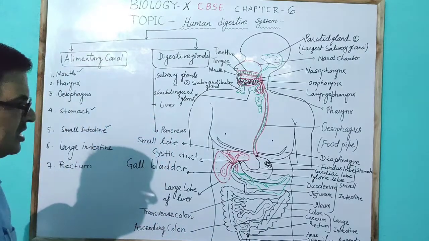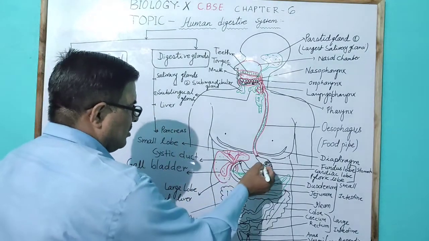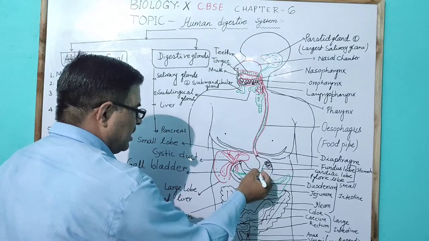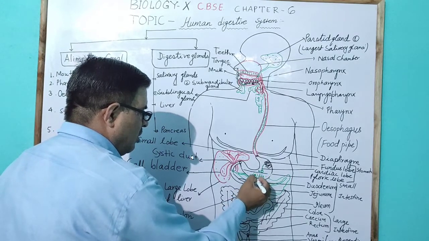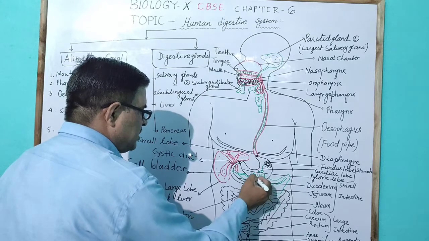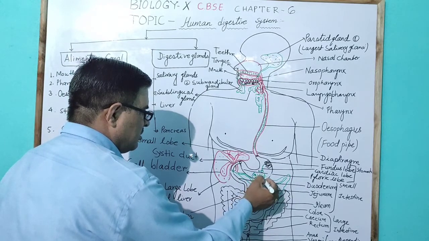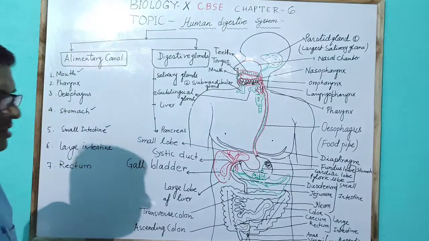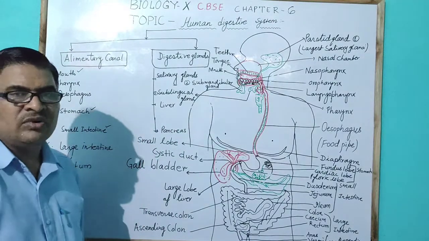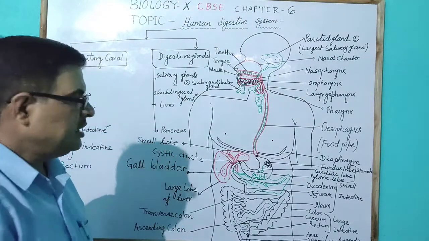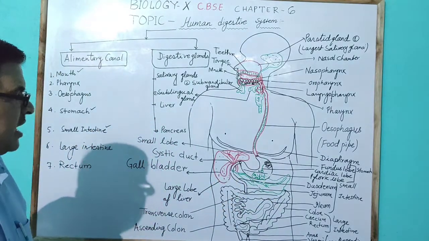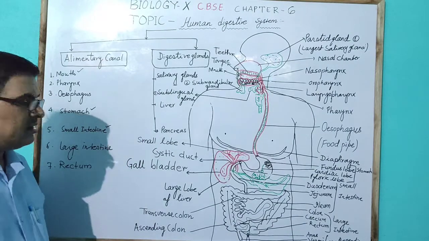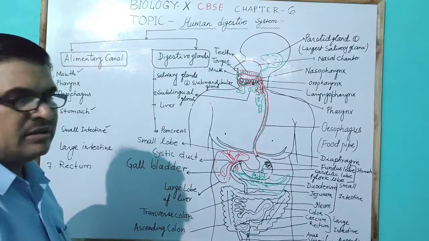This HCl makes the acidic medium of the stomach, and the food present in the stomach is generally digested as protein and milk.